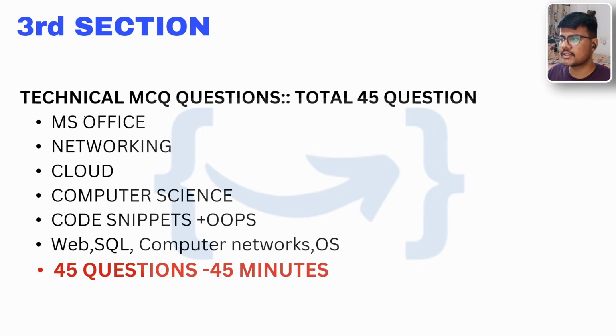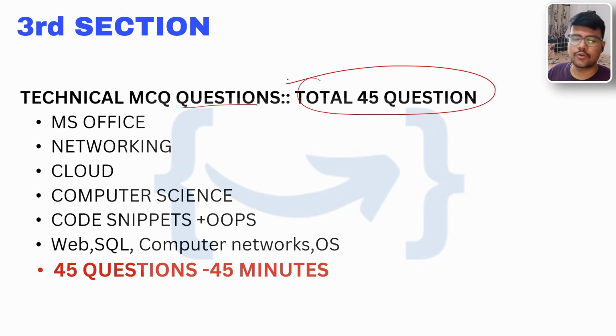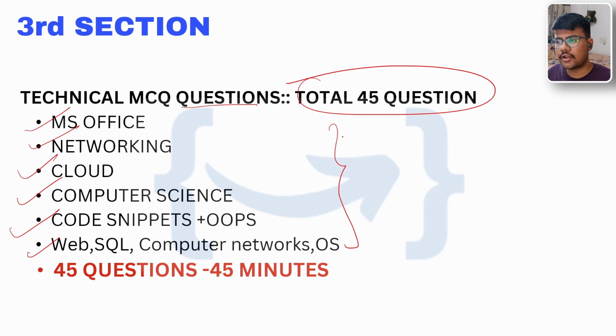Now the third section, which is technical MCQ, of total 45 questions. MS Office, networking, cloud, CS, code snippets, OOPS, Web, SQL, computer networks, OS. So these are the trending questions or topics from which they ask. The best part of the section is, oh, you got a spoiler. The best part of the section is I have already uploaded a video on each of these sections with comprehensive MCQs. If you go through it, it will definitely help you to prepare and revise the concepts.